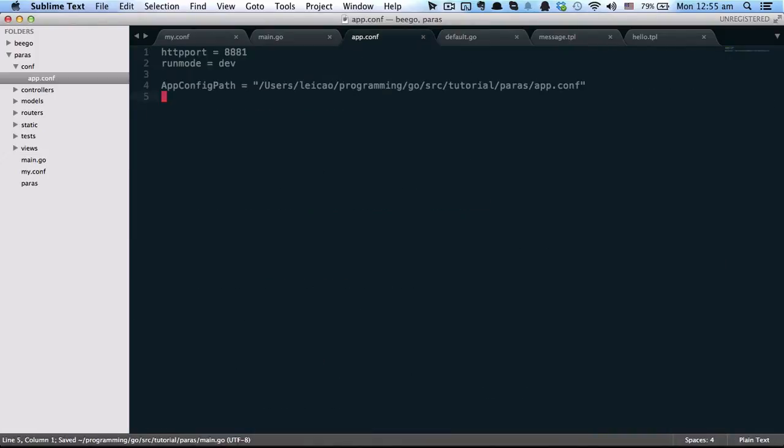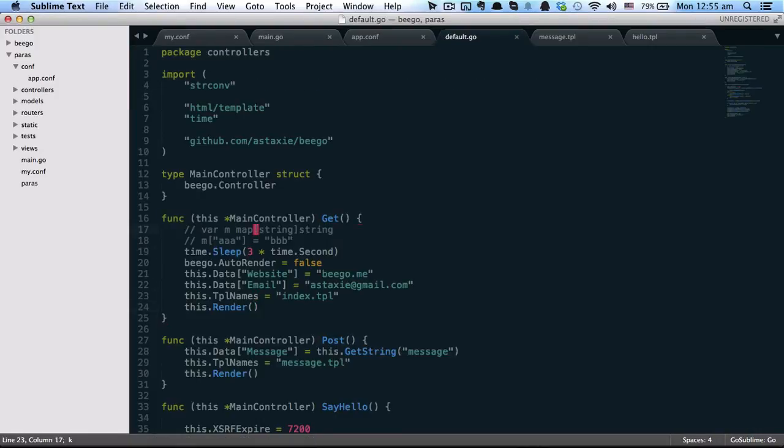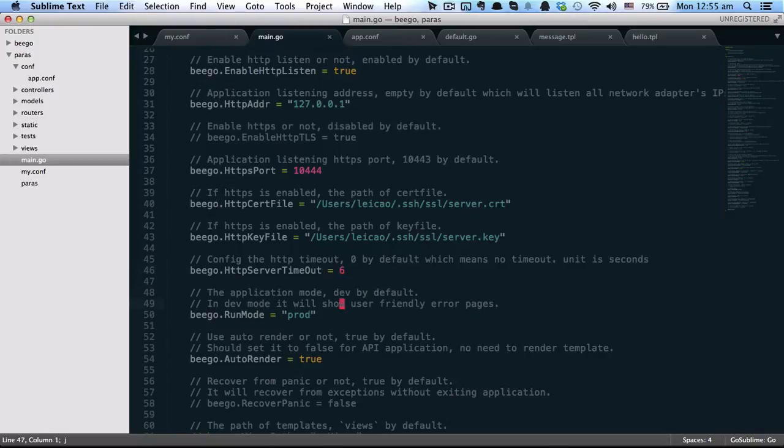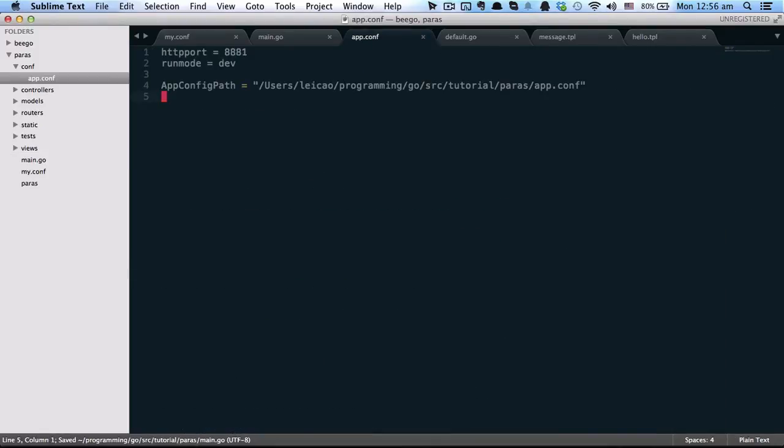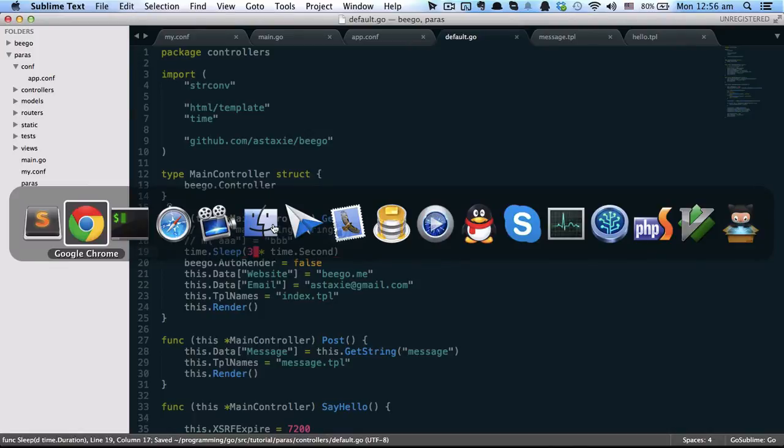Let's set it to higher. Disable this timeout. So let's see the next. Actually, if I change this to development, let's check this again.